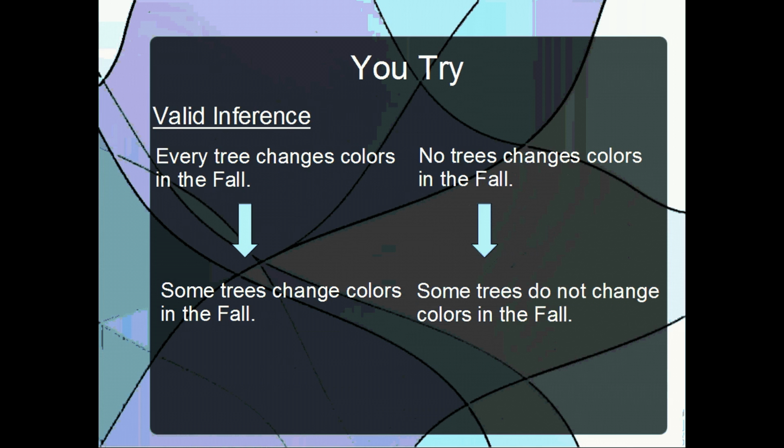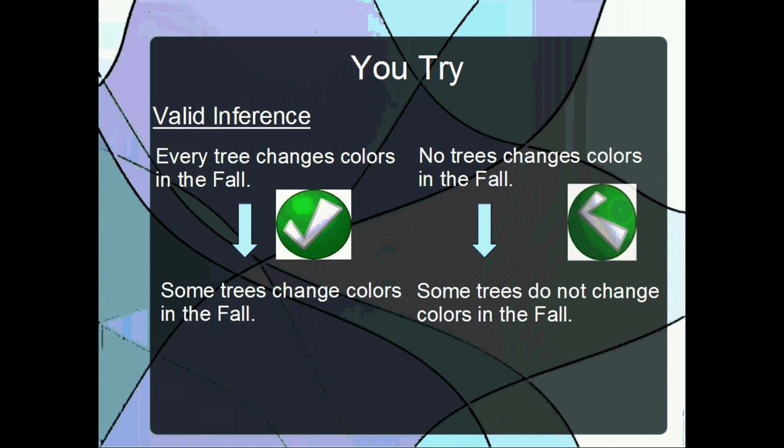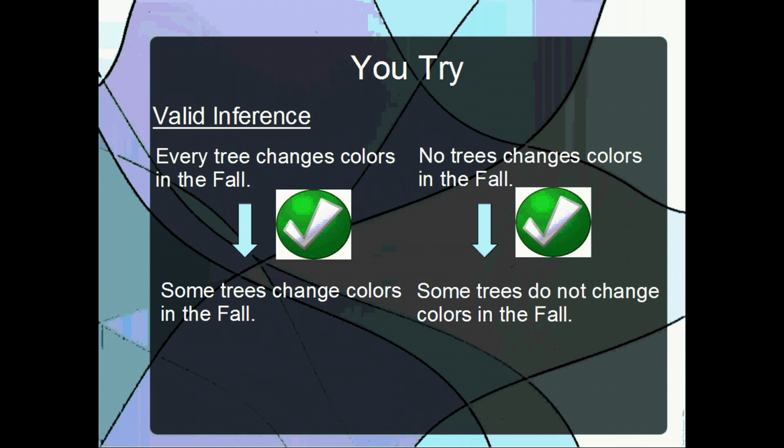Okay, now if you could prove that it's true that every tree changes colors in the fall, then you'd be logically justified in saying that some trees change colors in the fall. Likewise, if you could prove that it's true that no trees change colors in the fall, then you'd be logically justified in saying that some trees do not change colors in the fall. And again, you could point to any given tree and say, that tree changes colors in the fall, or doesn't.